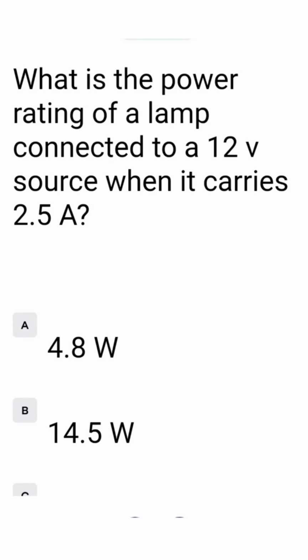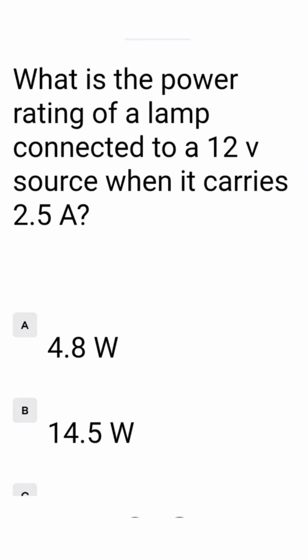What is the power rating of a lamp connected to a 12-volt source when it carries 2.5 ampere? The formula for power is P is equal to IV. 2.5 multiplied by 12 becomes 30.